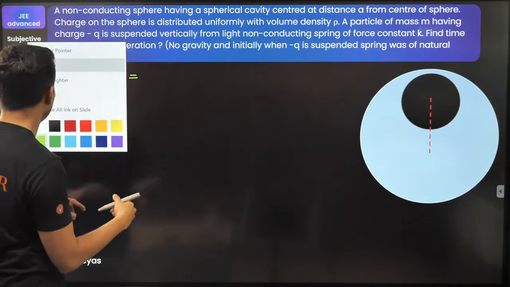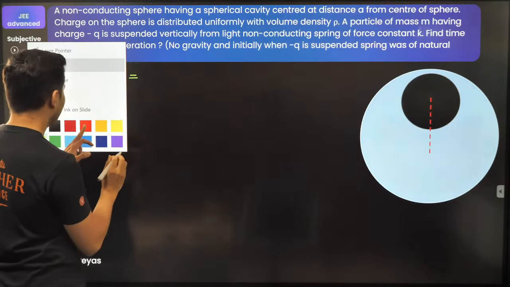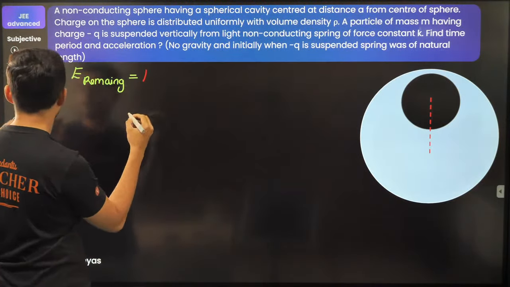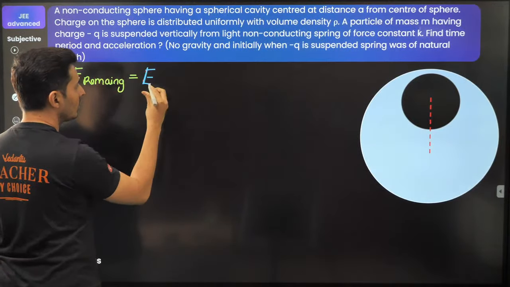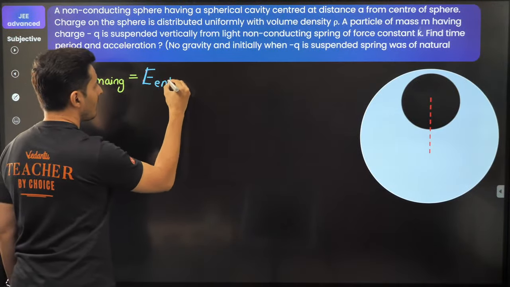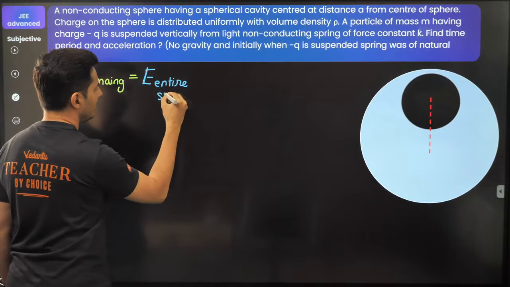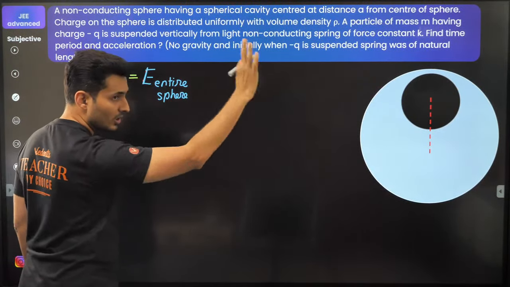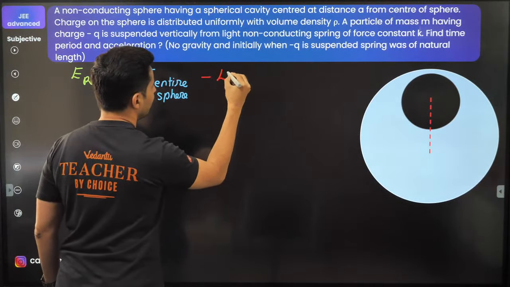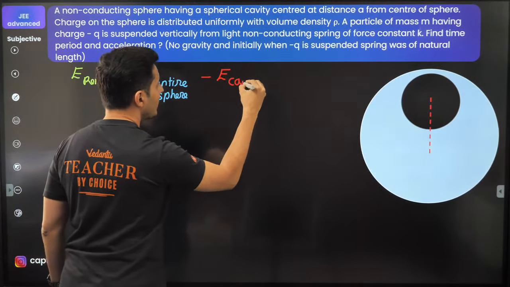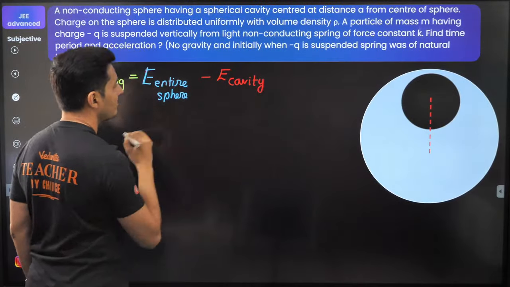will be basically, I would say, the field due to the entire geometry, the field due to the entire sphere, complete sphere, as if it was not having a cavity, minus the field due to only the part which had the cavity. This is very, very important.